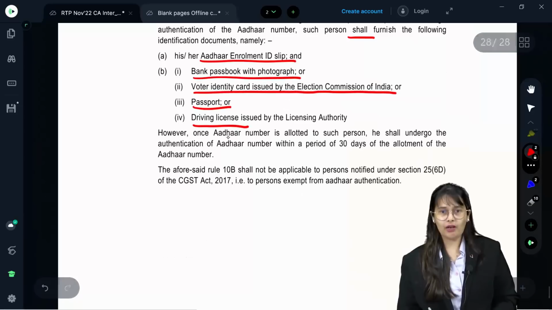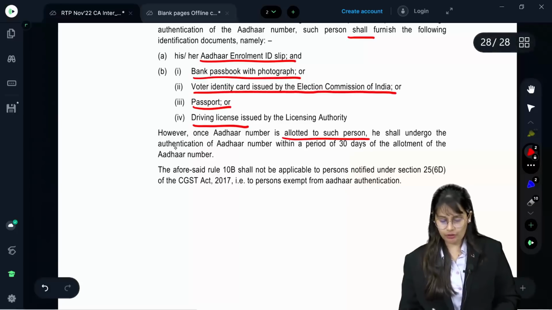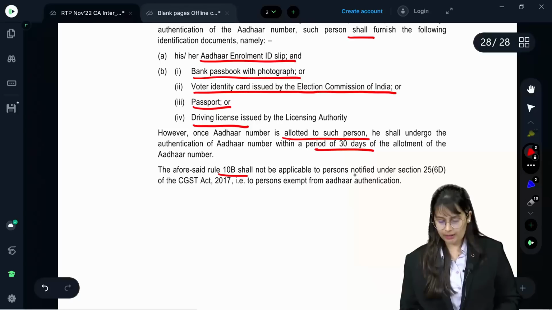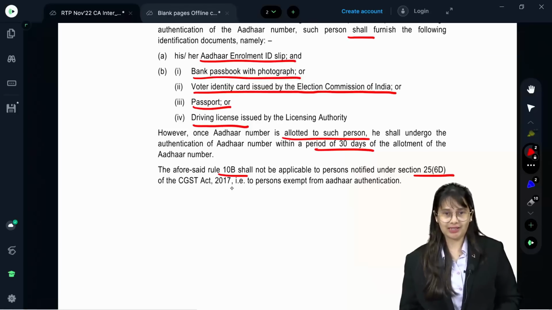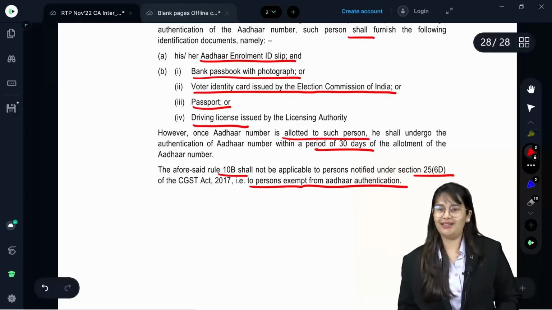However, once an Aadhaar number is allotted to such person, he shall undergo the authentication of Aadhaar number within 30 days of the allotment of Aadhaar number. The aforesaid Rule 10B shall not be applicable to persons notified under Section 25(6)(d) of the CGST Act, that is, to persons exempt from Aadhaar authentication.